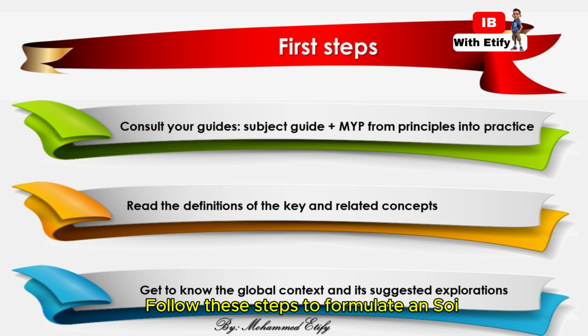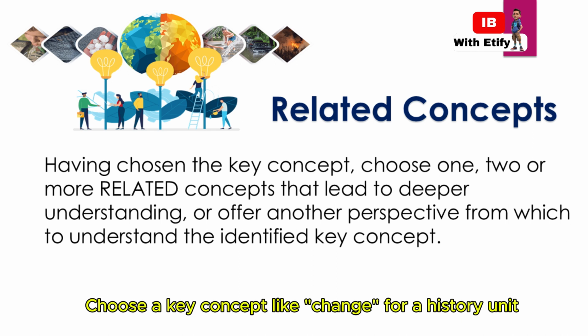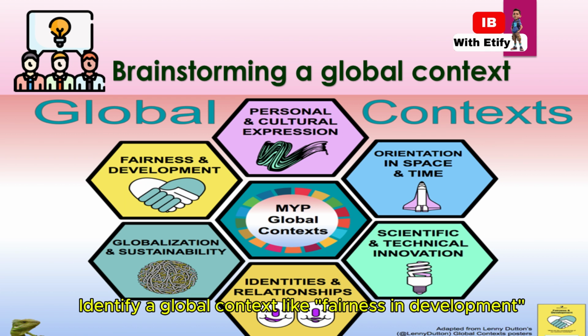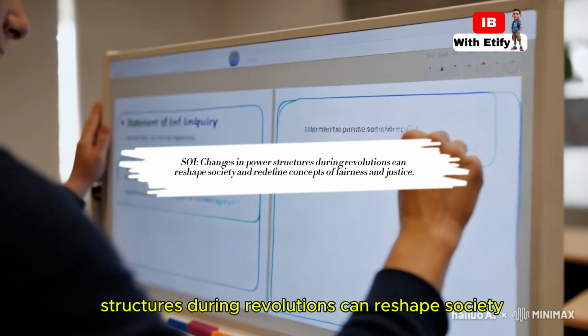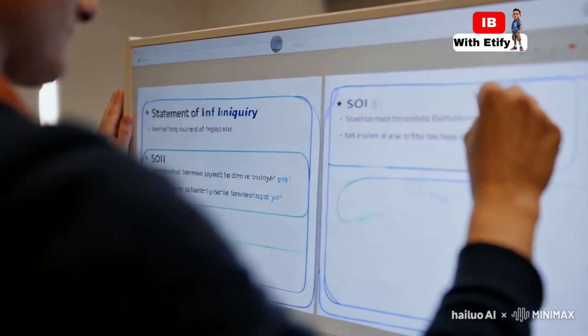Follow these steps to formulate an SOI. Choose a key concept like change for a history unit. Select related concepts like causality and power. Identify a global context like fairness and development. Formulate the SOI: changes in power structures during revolutions can reshape society and redefine fairness and justice.